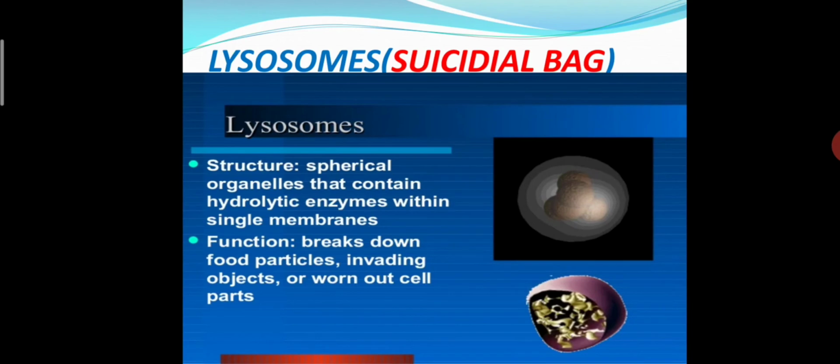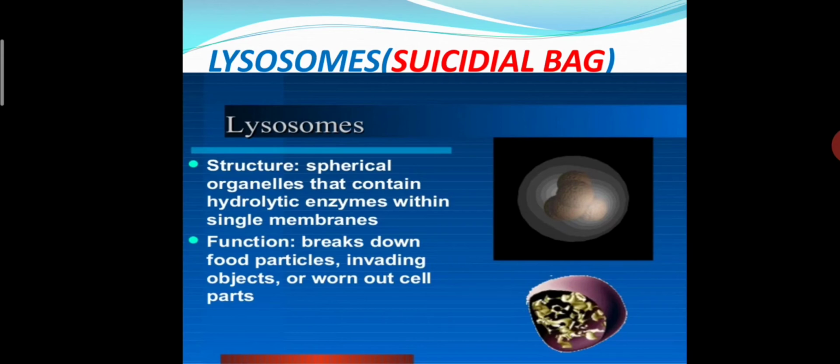Now lysosome. Students, the lysosome is also very dangerous to the cell. Why? We call it a suicidal bag. Why do we call it a suicidal bag? Because sometimes it digests itself, it eats itself, for cleaning the cell. Let's see the structure first.